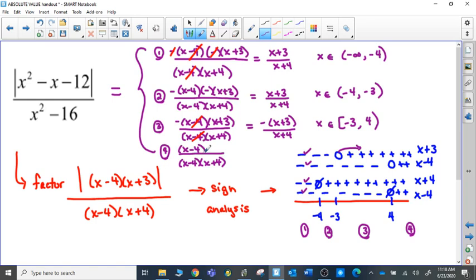The x minus 4 will stay as it is, no extra negative. The x plus 3 is going to stay as it is, no extra negative. And now that there's no absolute value signs, I can do some canceling and reducing, meaning that now I have an x plus 3 in the top and an x plus 4 in the bottom.